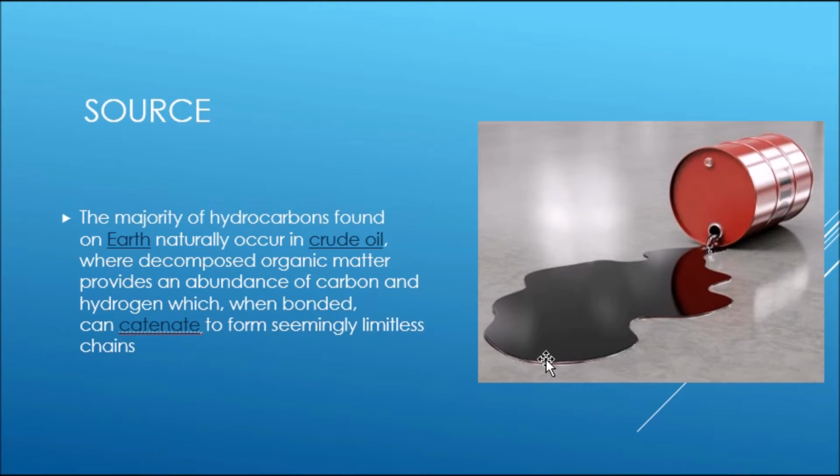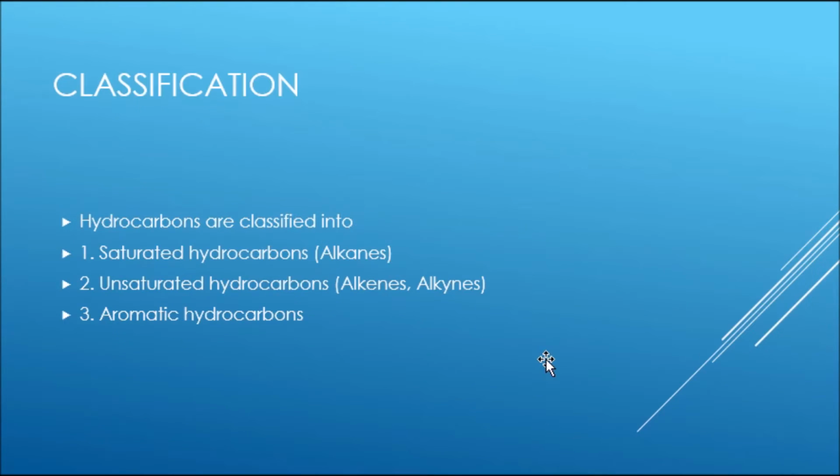Let us talk about the origin of hydrocarbons. The majority of hydrocarbons found on Earth naturally occur in crude oil, where decomposed organic matter provides an abundance of carbon and hydrogen which, when bonded, concatenate to form seemingly limitless chains. Let's take a look at the classification of hydrocarbons.